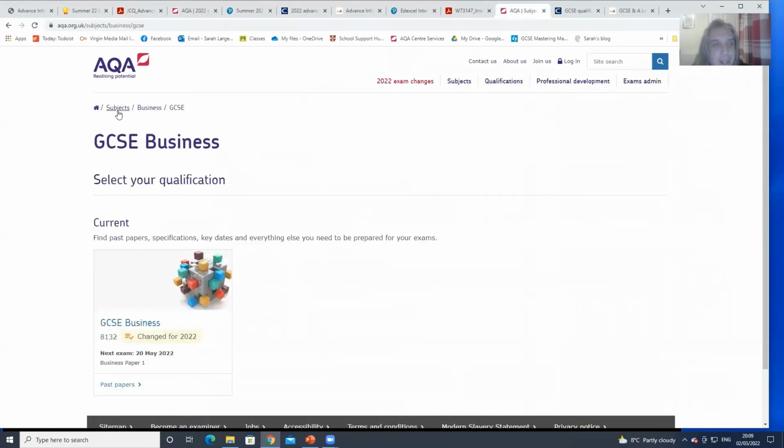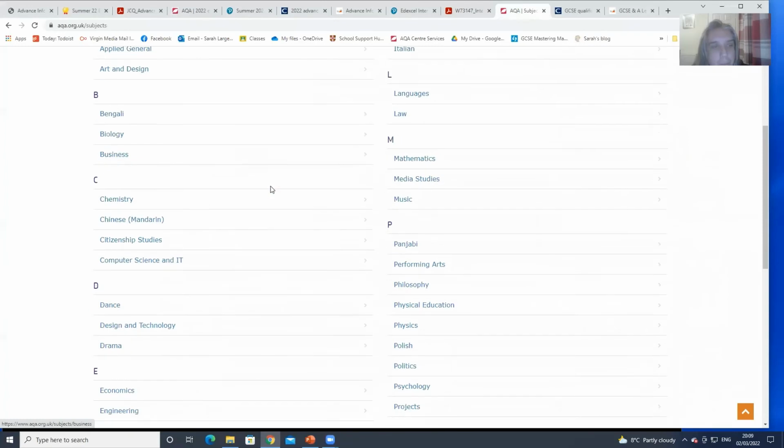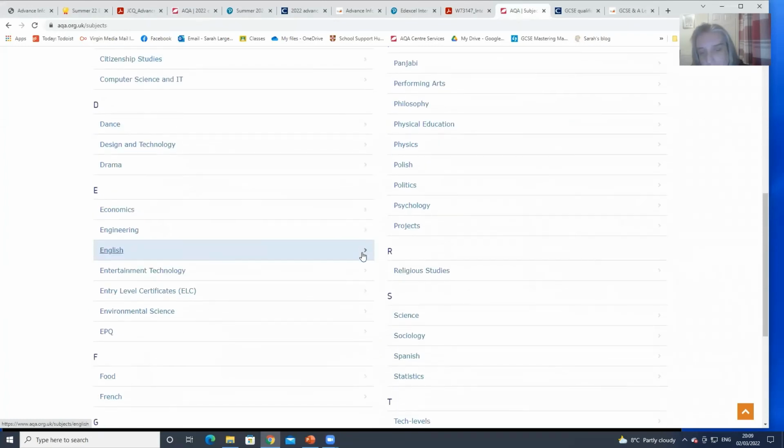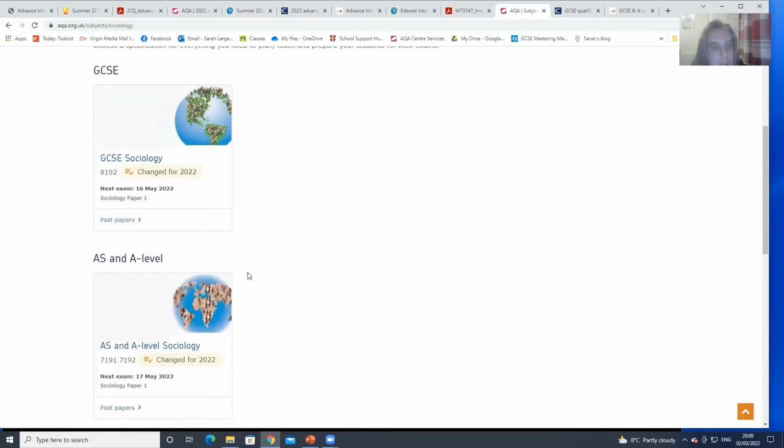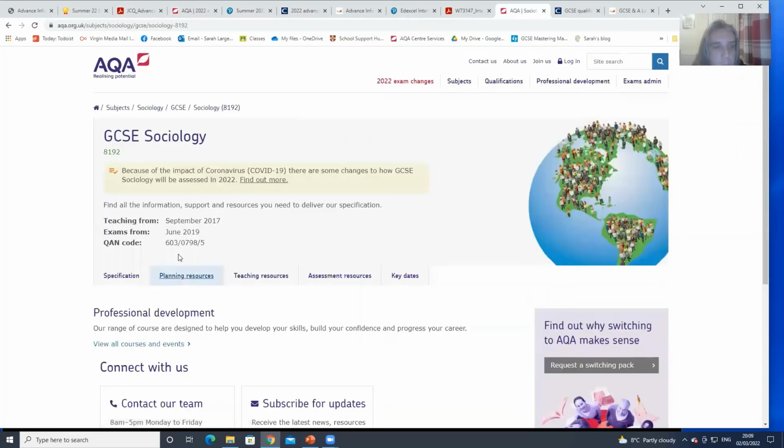Just to give us an idea, because I want to show a contrast. Because the ones we've looked at so far are basically short mark questions. So I've seen an example, sociology, which is very much essay based. How this is done. Let me get into the right one.